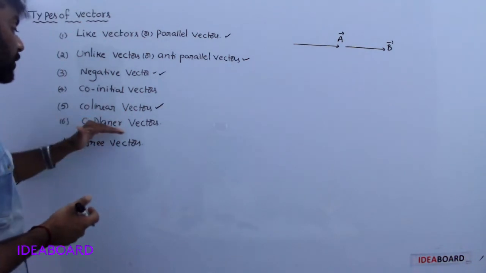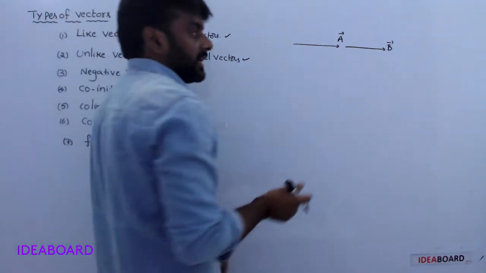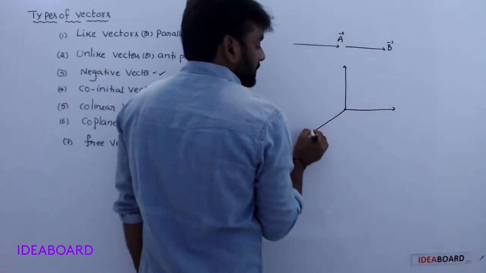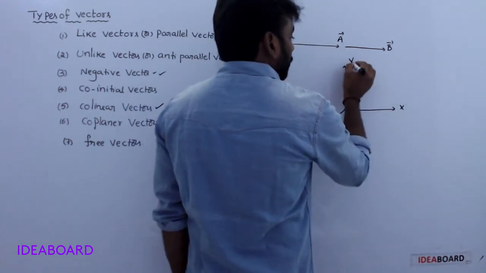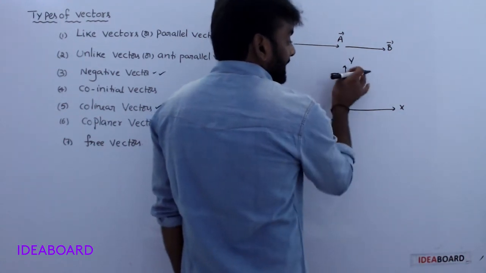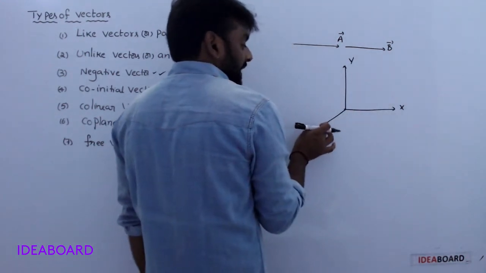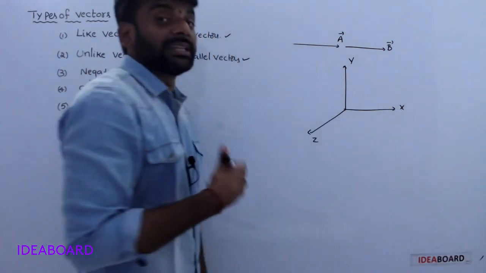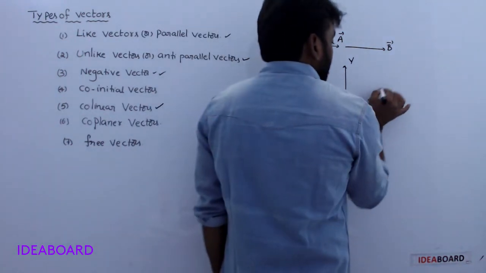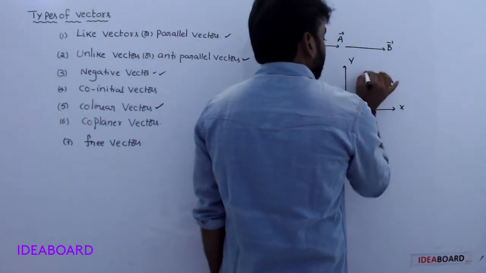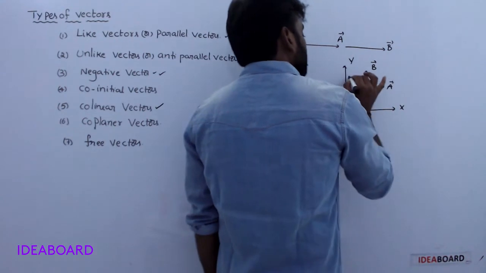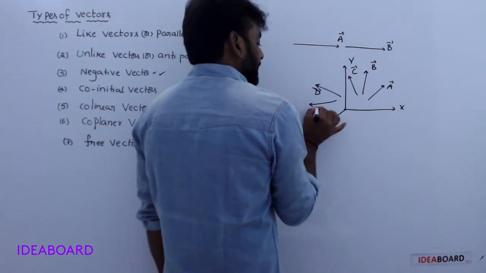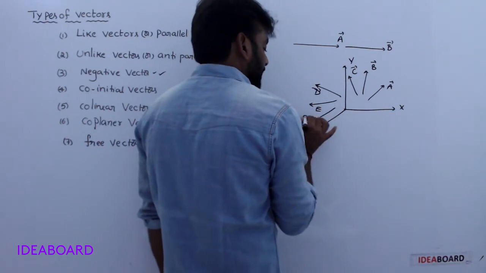Next, coplanar vectors. Coplanar, you know already. This is the xy plane, this is the yz plane, this is the zx plane. See, the number of vectors is more than 3: A bar, B bar, C bar, D bar, E bar, F bar.